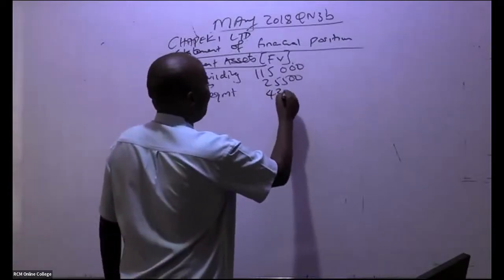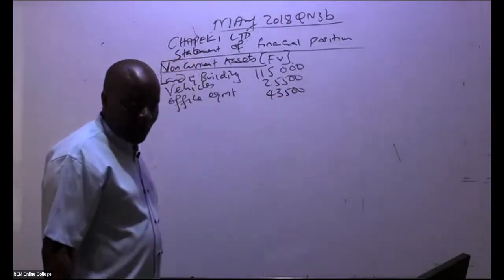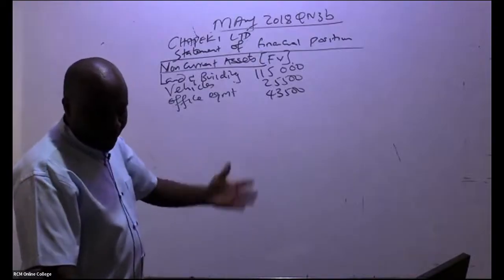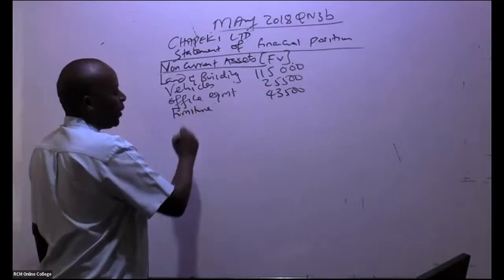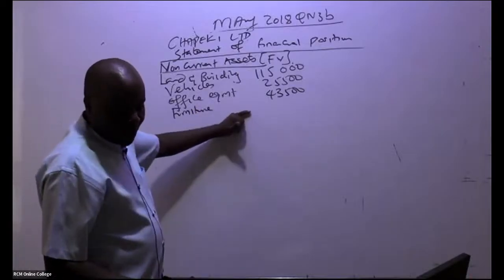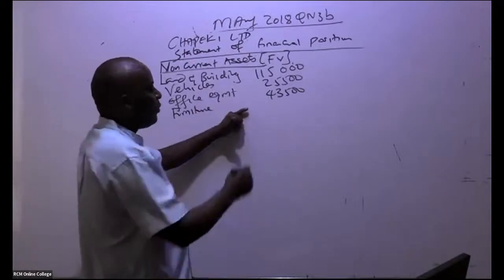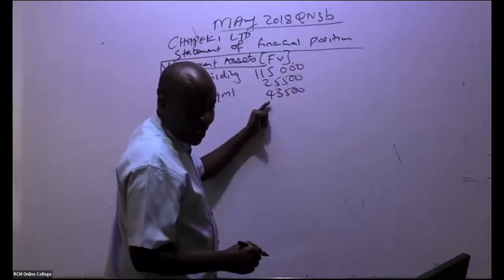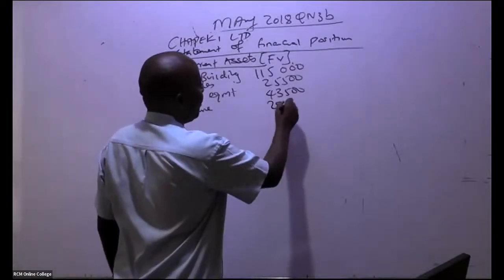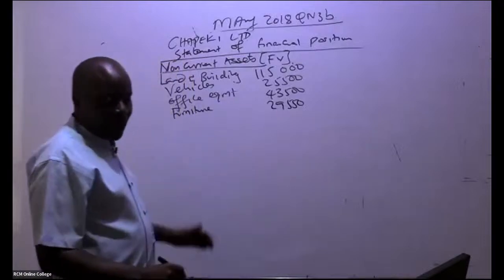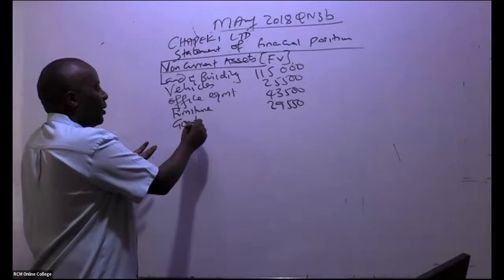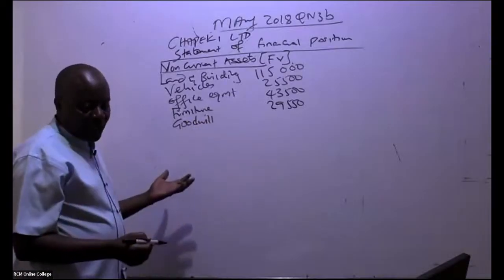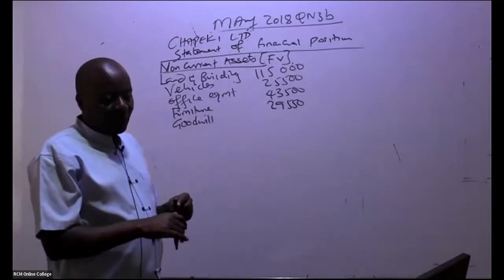From there, I can see what we also took over, in this case furniture. So we have furniture of 29,550. From there, don't forget our goodwill, which we have just calculated. Are you able to see the amount of goodwill?